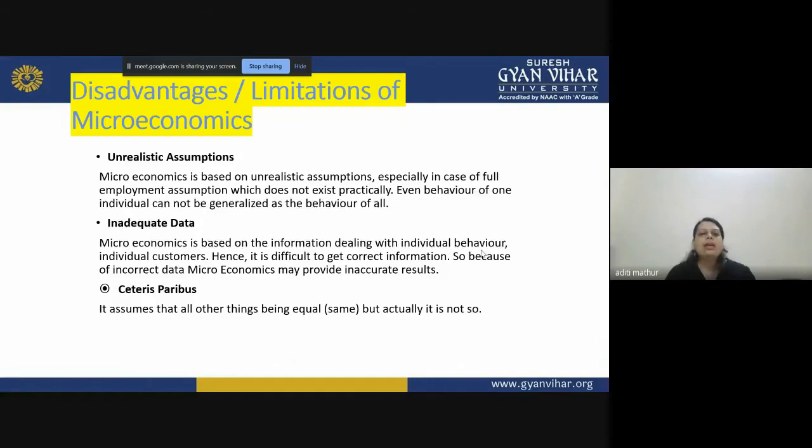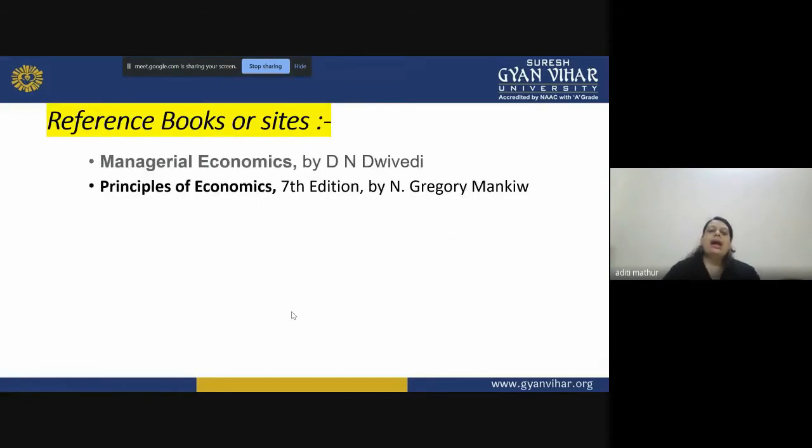Then ceteris paribus, I have discussed with you before. Ceteris paribus means assuming that all the factors are the same or constant, which is one of the biggest limitations, right? So this is one of the limitations.